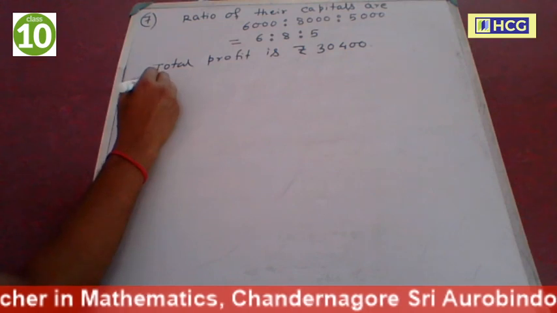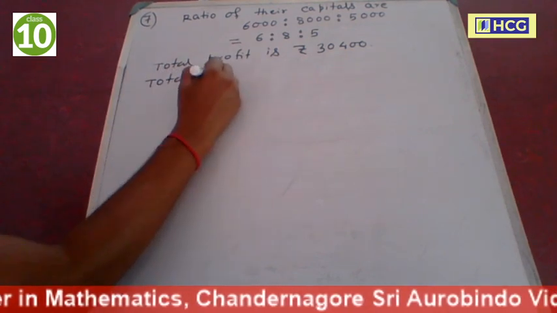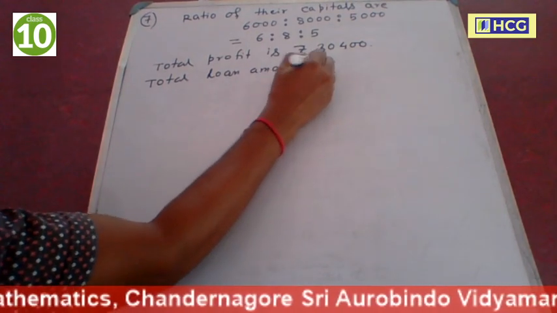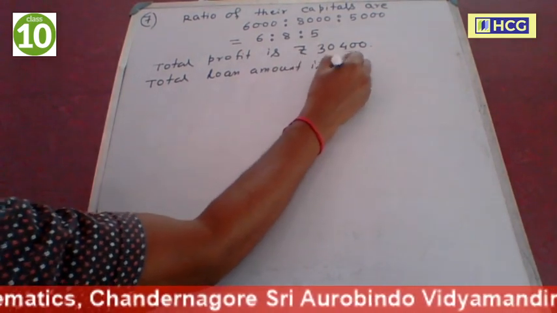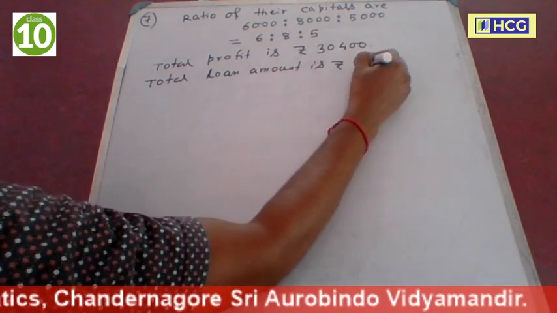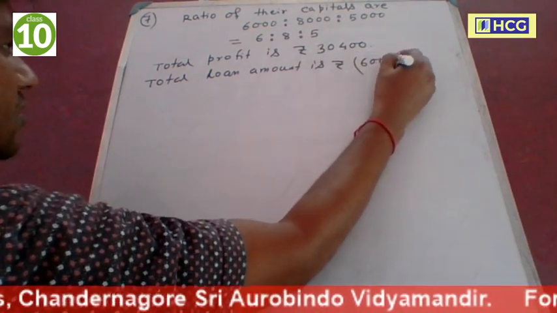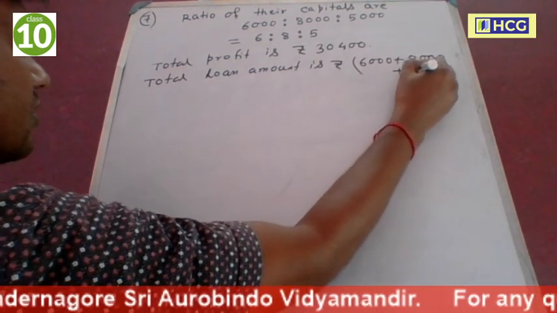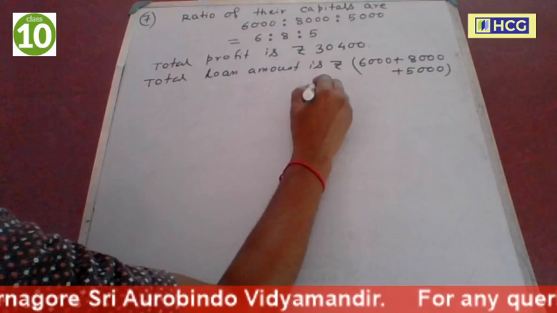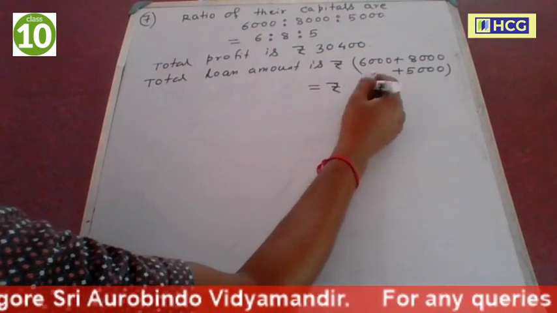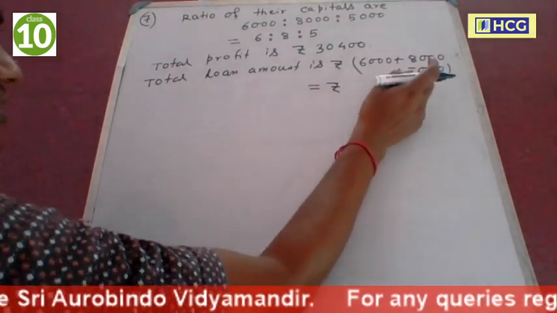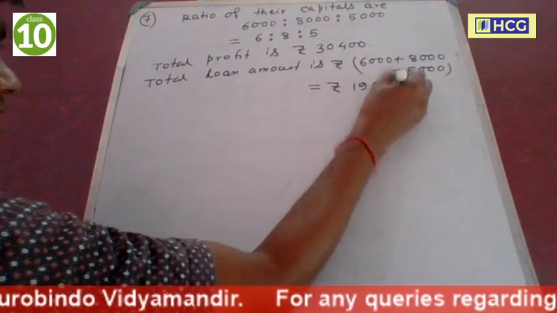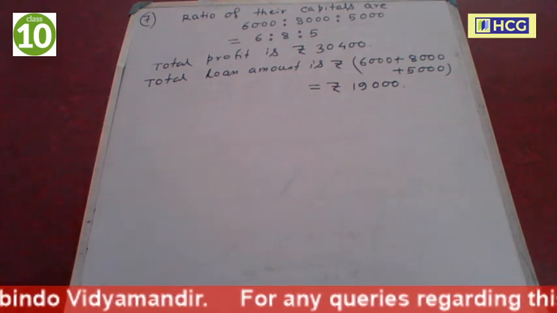Total loan amount is rupees: first friend took a loan 6,000, second friend 8,000 and third friend 5,000. So this is equal to 6, 8 is 14, 14 plus 5 is 19, 19,000.